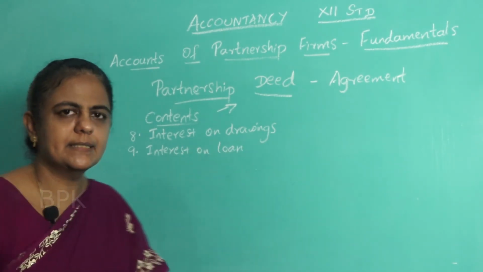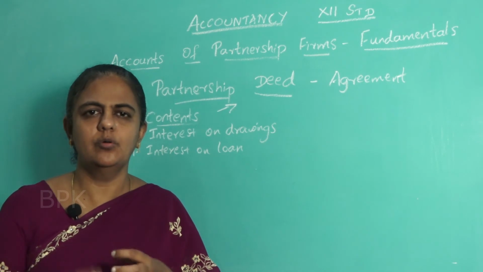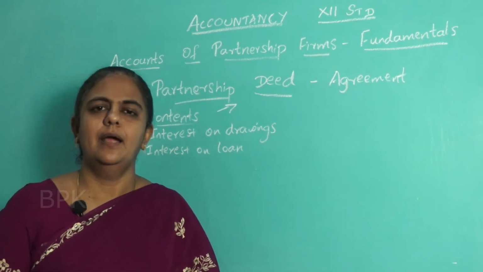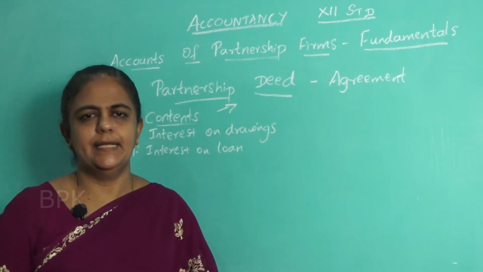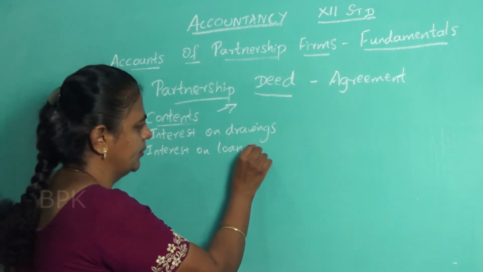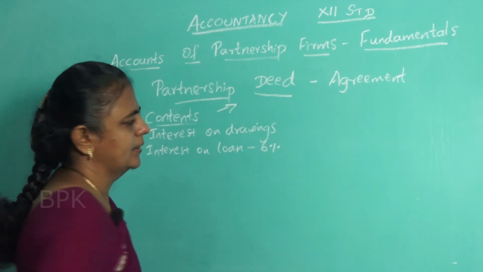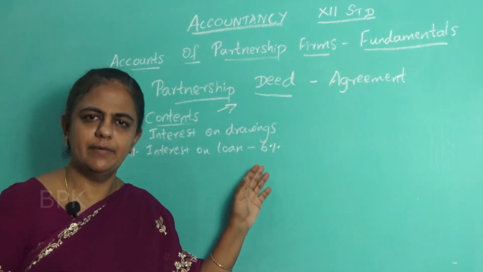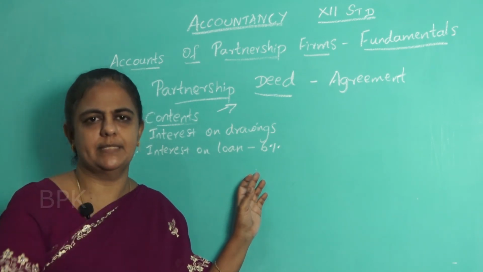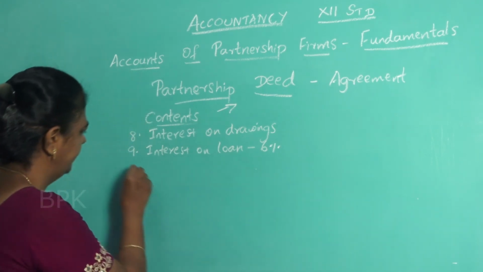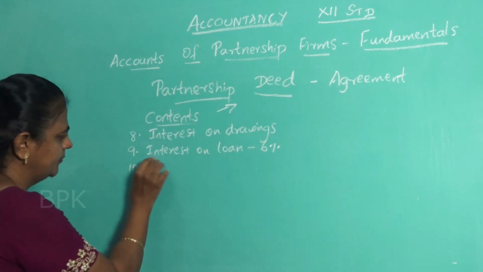Next, interest on loan. Suppose a partner is contributing some money as a loan to the business, to run the business, then he has a right to claim interest, and that will be up to what amount? 6%. Okay, 6% interest will be given for the money he has contributed in the form of a loan for the business.